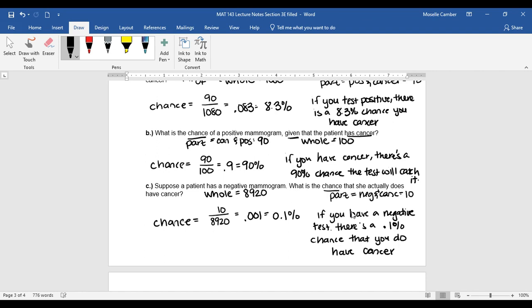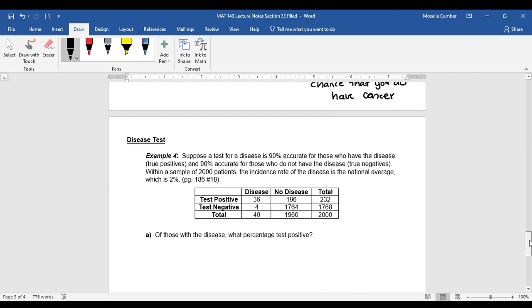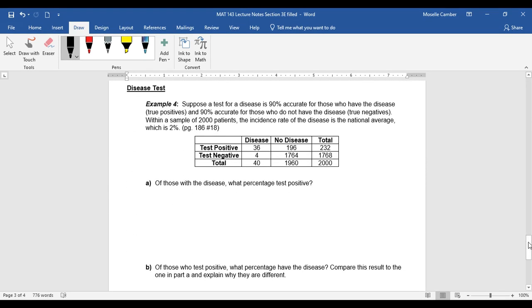Which is a pretty low percentage, which is good. Okay, let's look at another test result. So this time we're just looking at a basic disease. We don't really care what it is.